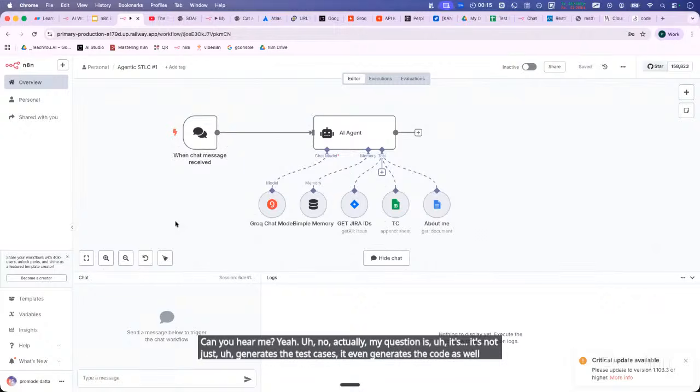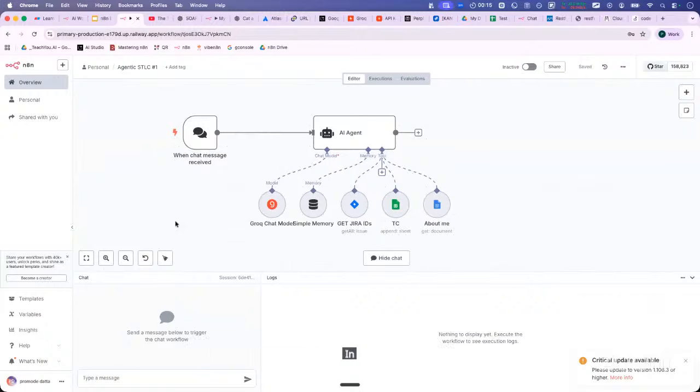Say, for example, we have a requirement to generate the test cases, and it should generate the code in Python. So, can that specification also be performed by these agents?